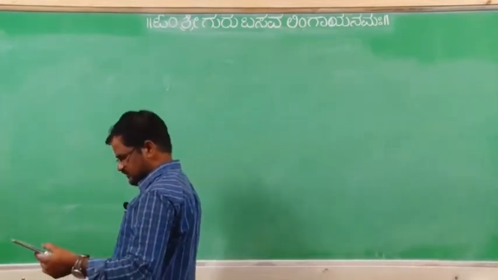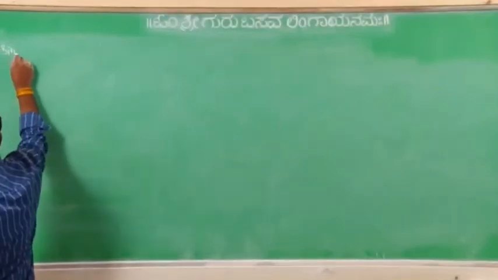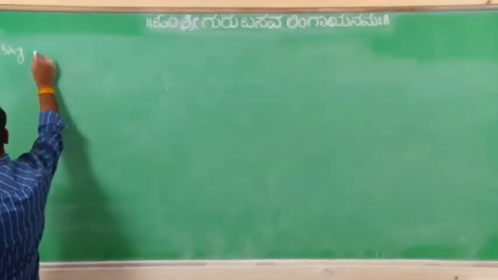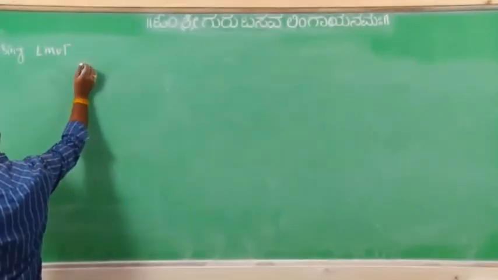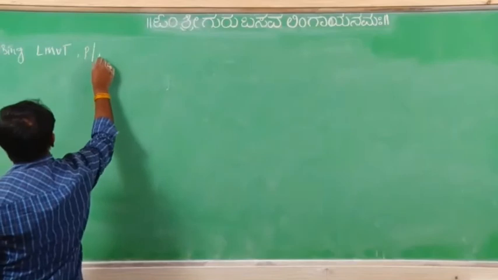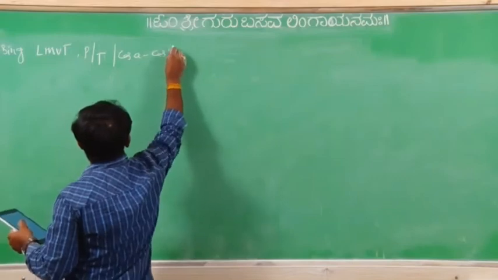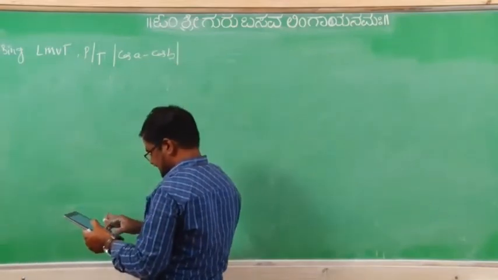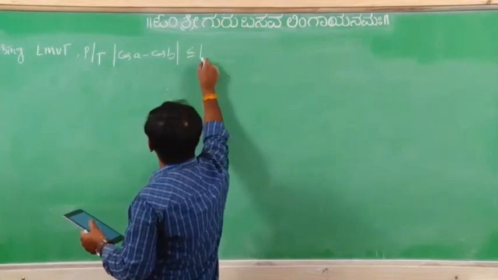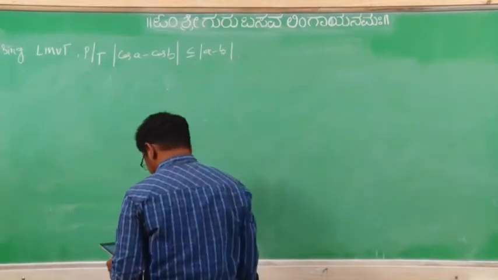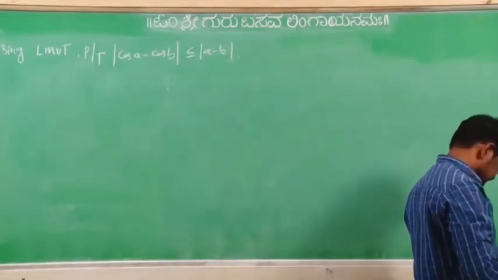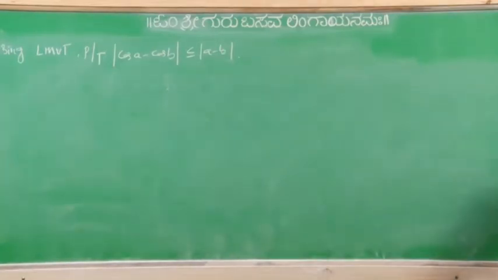One more last problem you see. Using Lagrange's mean value theorem, prove that modulus of cos A minus cos B is less than or equal to modulus of A minus B. Solve.